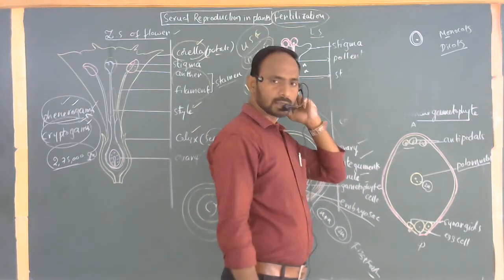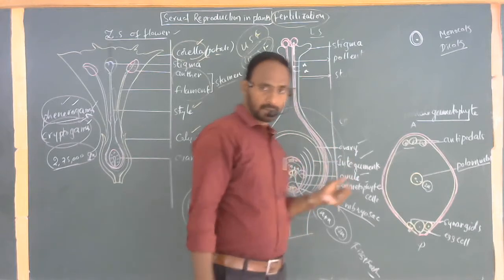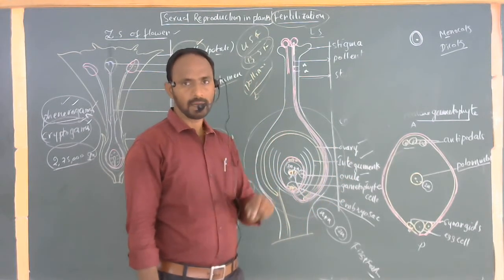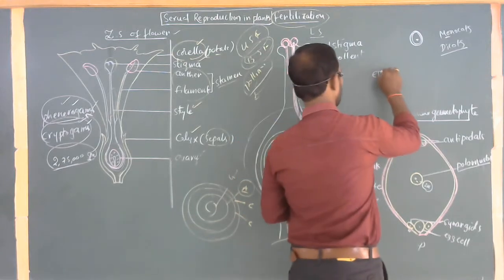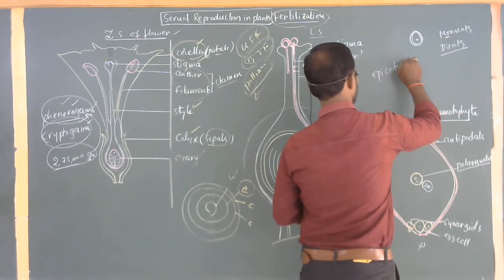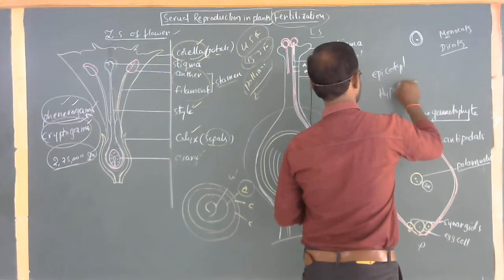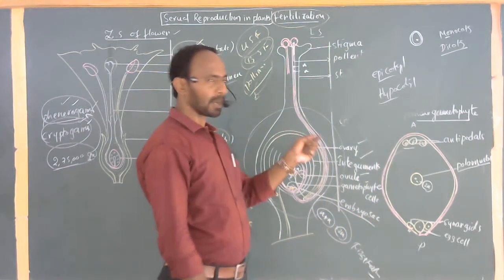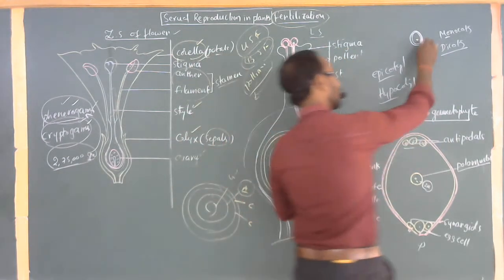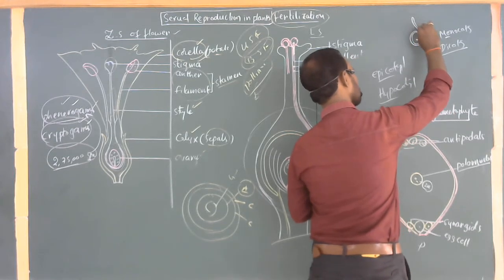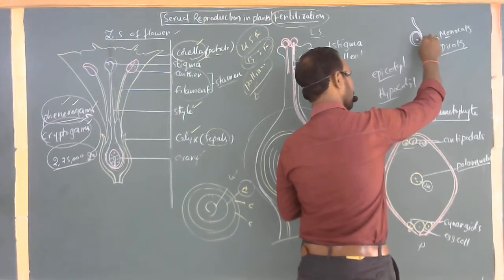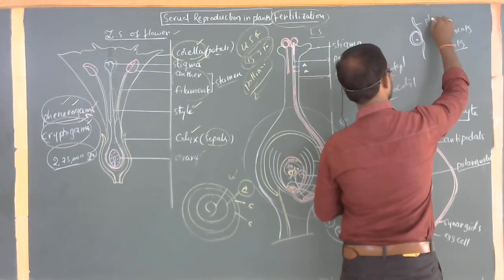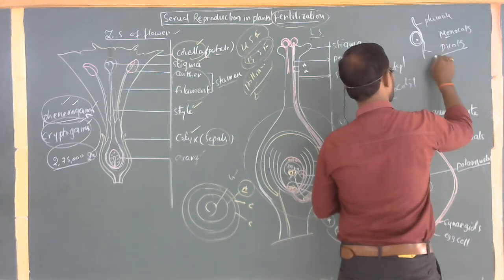In both monocots and dicots, after the formation of the seeds, the epicotyl and hypocotyl form. Both epicotyl and hypocotyl also give protection. A small projection also forms, called the plumule. And this is called the radicle.